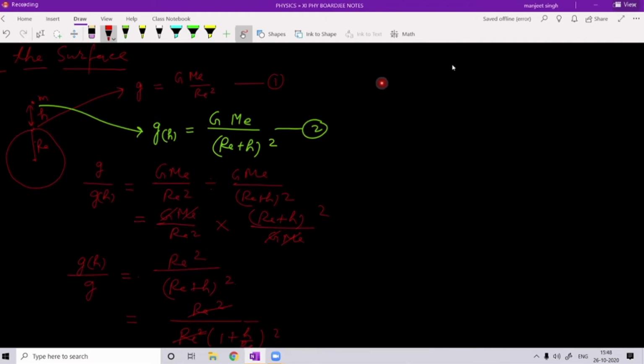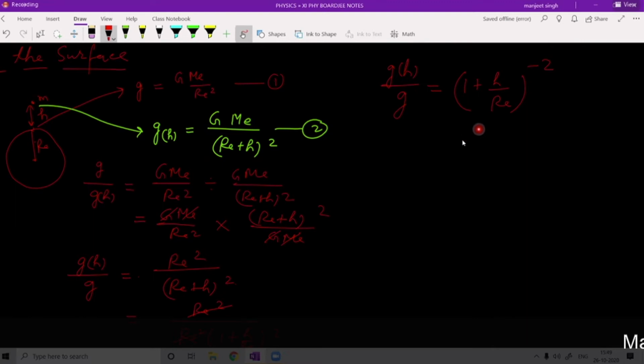See, gh upon g is equal to (1 plus h upon Re) to the power minus 2. Got it? Our purpose is, what is the value of gh, meaning the gravitational acceleration at height h above the surface of Earth, in terms of g? So first of all, we have to solve this factor, and this is actually the real formula, the unapproximated formula.